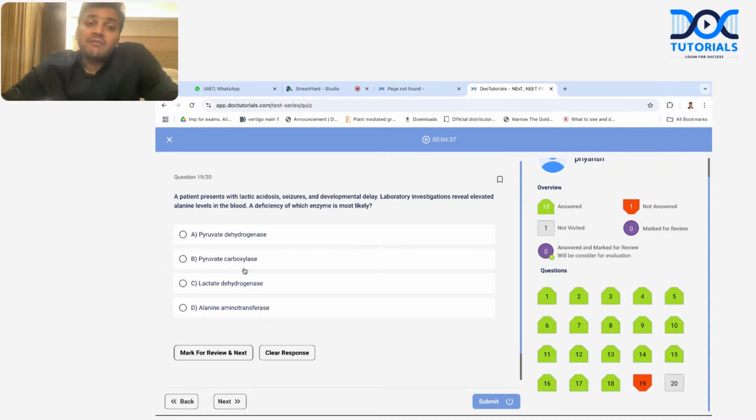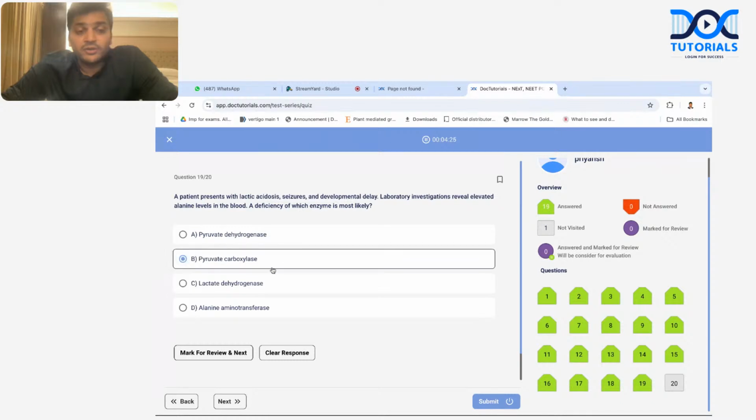It means this patient is having a problem with gluconeogenesis, maybe because alanine converts into glucose, and to convert alanine into glucose, we require pyruvate carboxylase. We require pyruvate carboxylase.